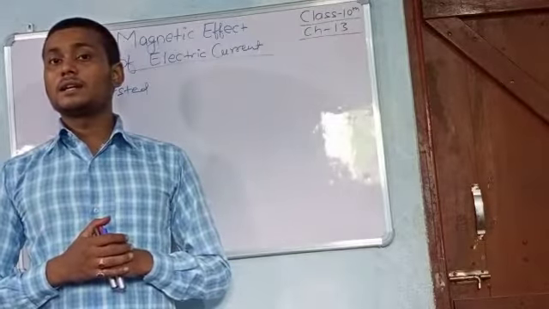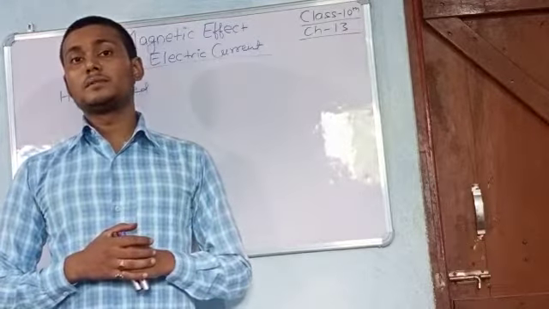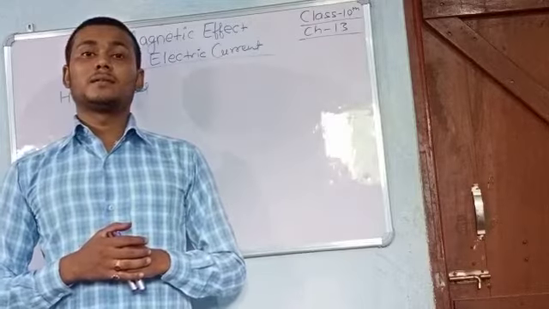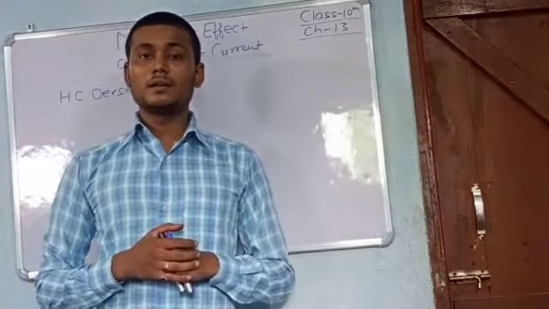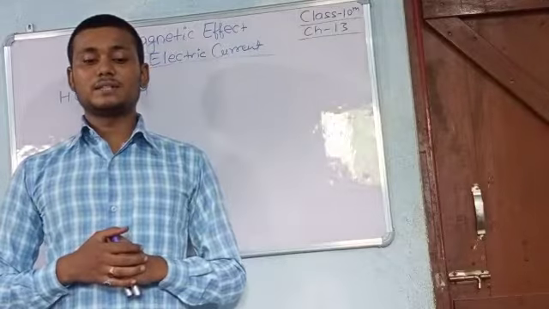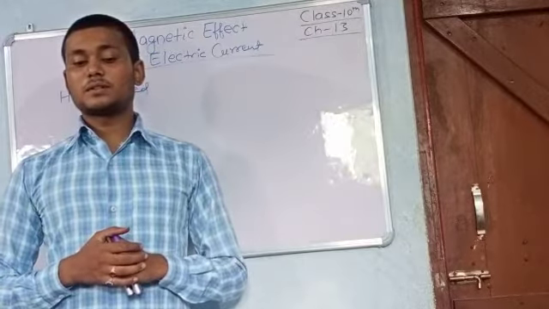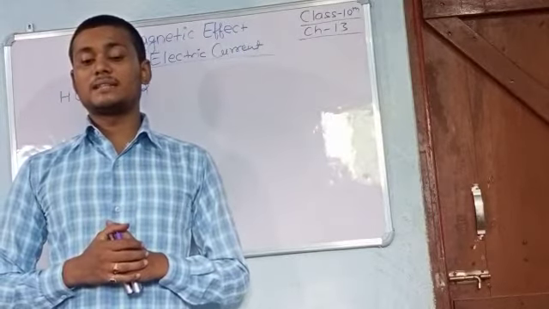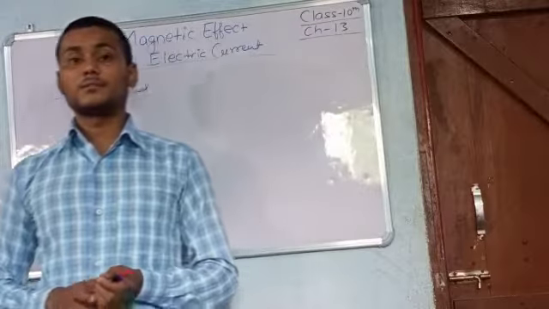And if a current carrying conductor behaves like a magnet, then it should have magnetic field lines. So here I write down the name of a scientist, H.C. Ørsted, who was the first person to state that electric current has a magnetic field.